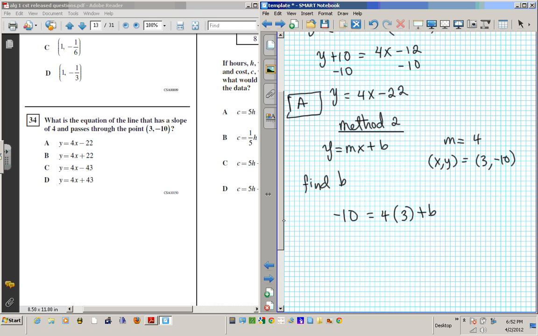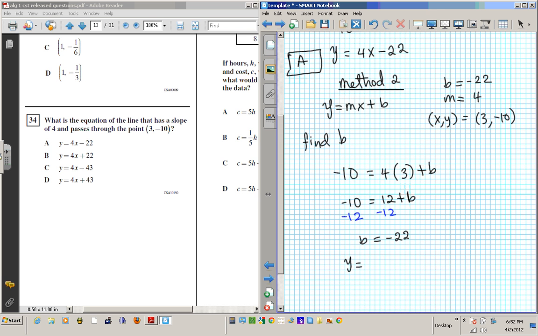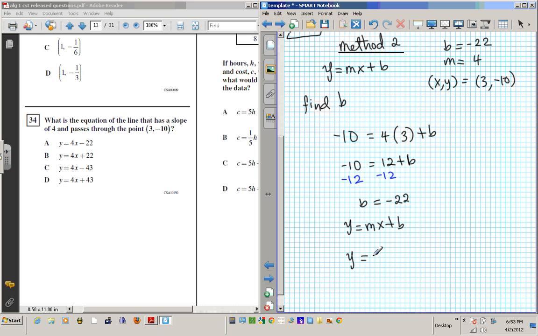Okay, and then we're going to have negative 10 equals 12 plus b. Subtract 12 from both sides, and then you're going to have the result b equals negative 22, because when the signs are the same, you add and keep the sign, all right? So I now know that m is 4 and b equals negative 22. So I'm going to plug it into the slope-intercept form equation, y equals mx plus b. When I do that, that's going to give me the result y equals 4x minus 22. All right? So there goes your final answer.